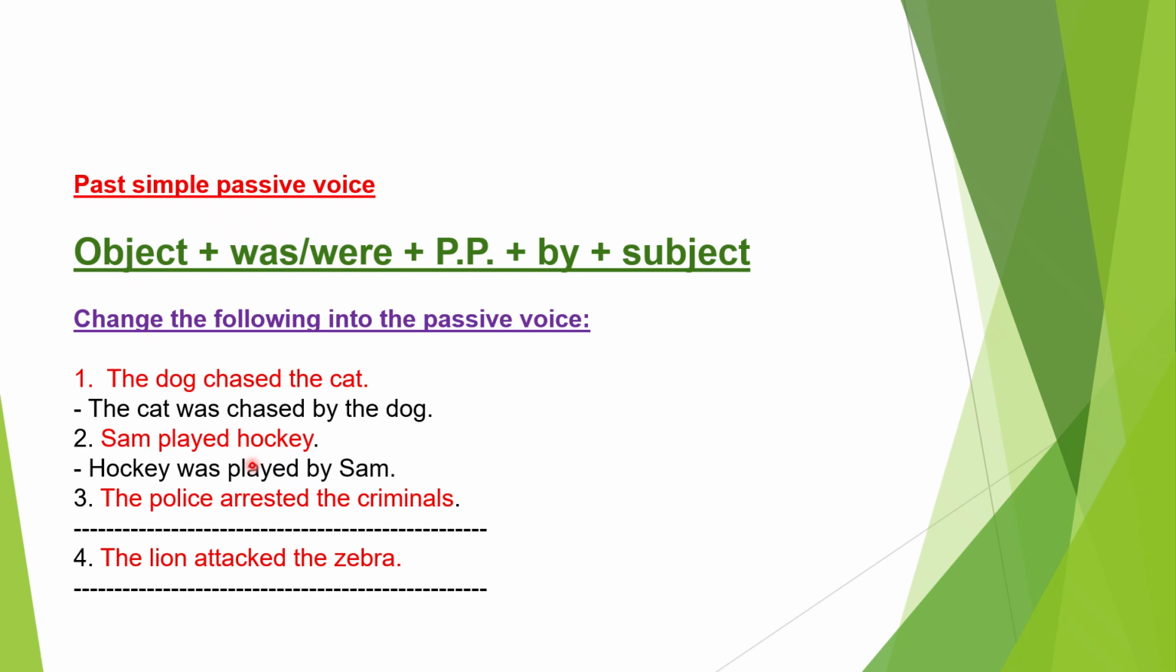Start with the object. The object? Hockey. Okay. And then add was or were. Hockey was. And then the PP of played is the same. Hockey was played. And then by, and then the subject, which is Sam. So hockey was played by Sam.